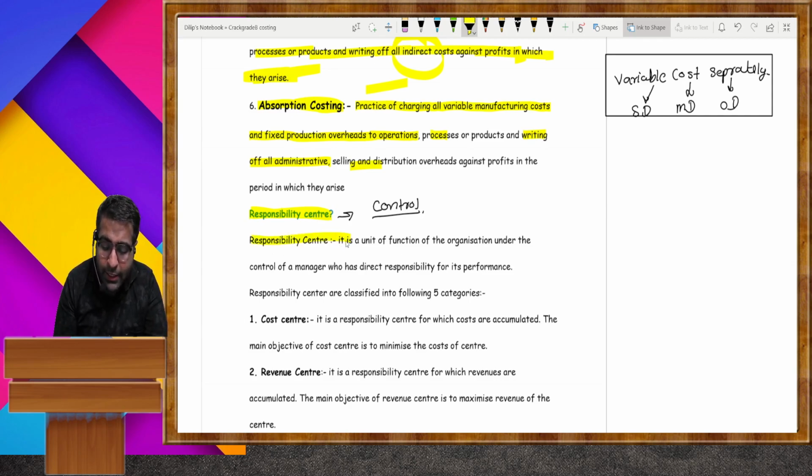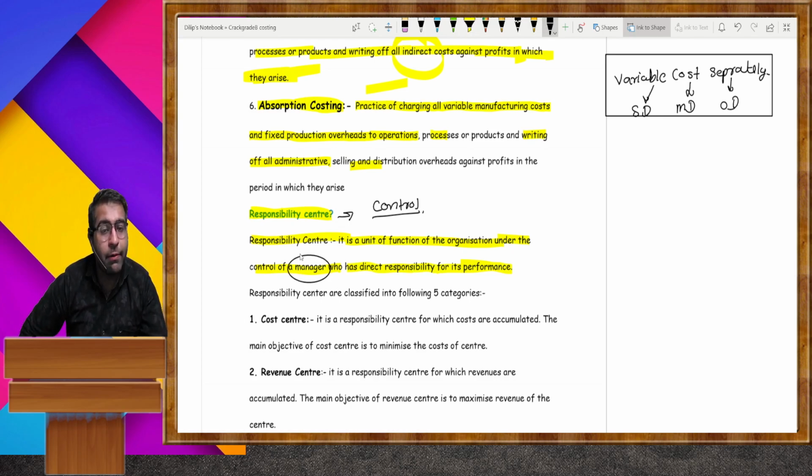A responsibility center is a unit or function of the organization under the control of a manager who has direct responsibility for its performance. How the different centers are performing is the work of the responsibility center. And who is in charge of this center? A manager is in charge of these types of centers. These centers are divided into 5 categories.